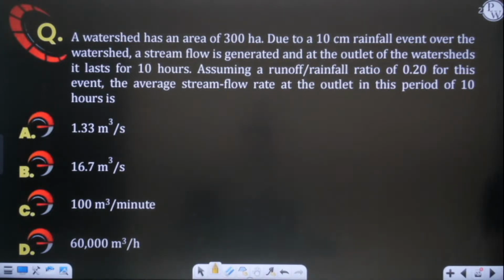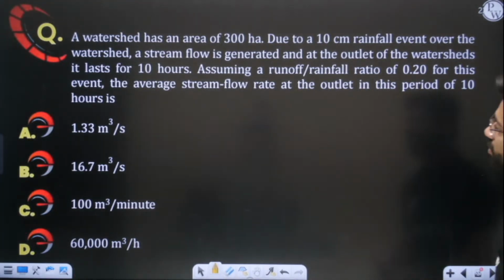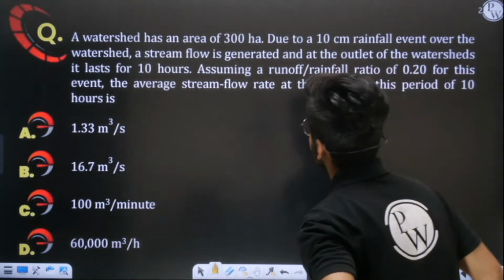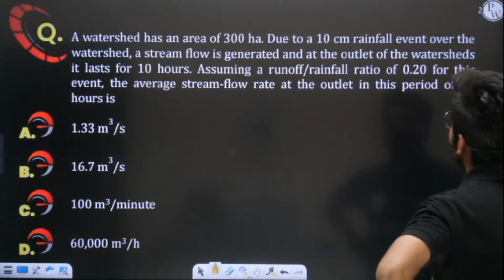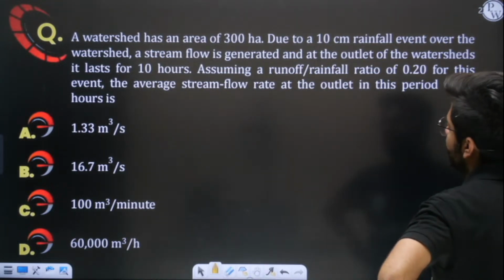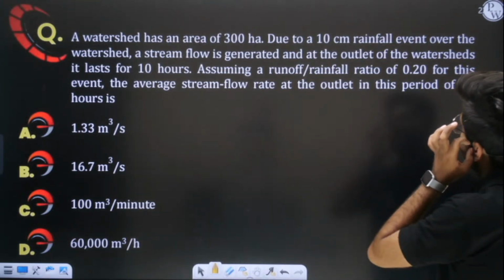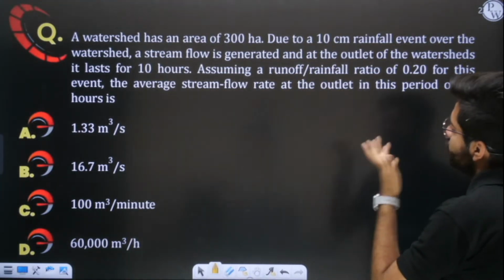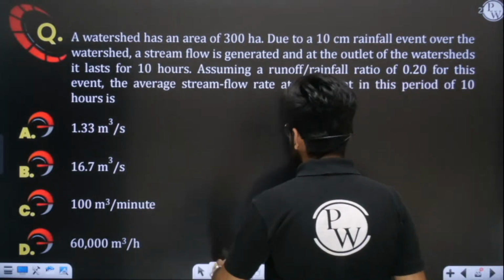So in this question it is saying a watershed has an area of 300 hectares. Due to a 10 centimeter rainfall event over the watershed, a stream flow is generated at the outlet of the watershed, which lasts for 10 hours. See, this type of question we have already solved.